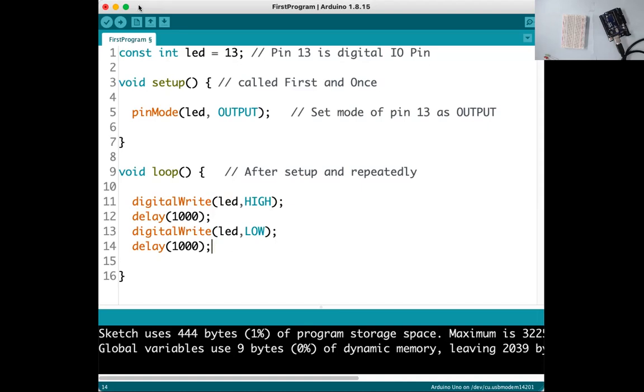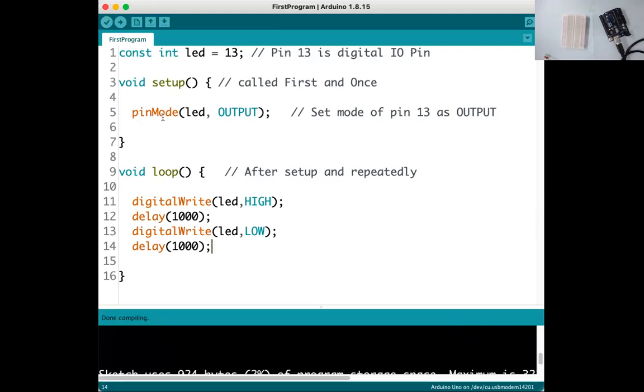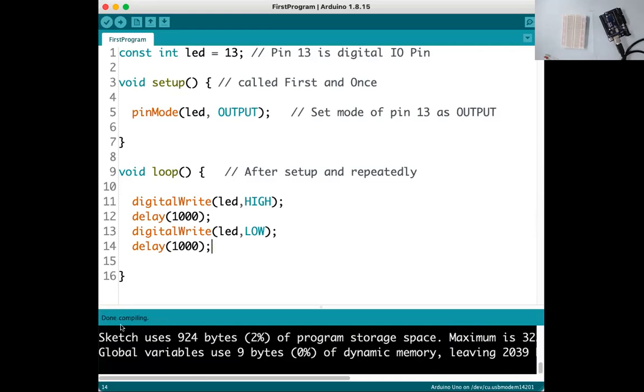But here, we will test this program. Let me check whether this program is correct or not. How to check? Verify it. I have written this program, but we have to check whether it is syntactically correct. The sketch gets compiled. Done compiling, which means my program is correct.